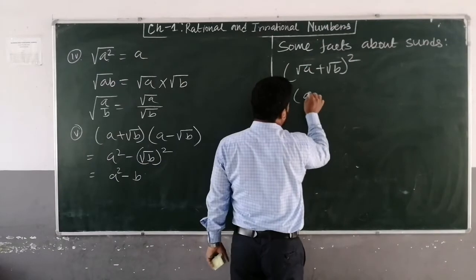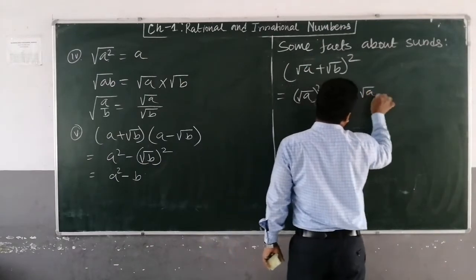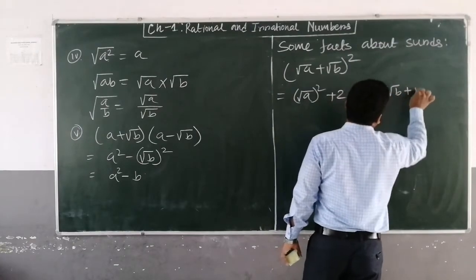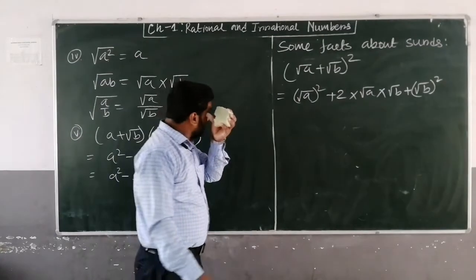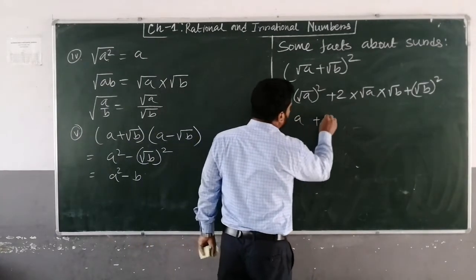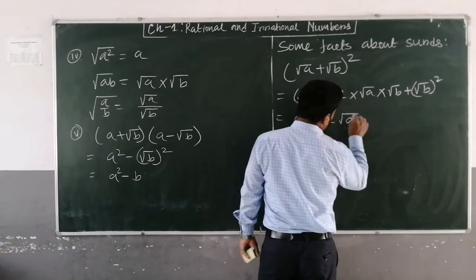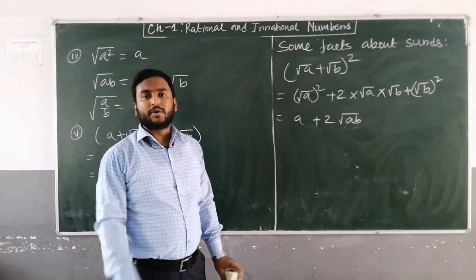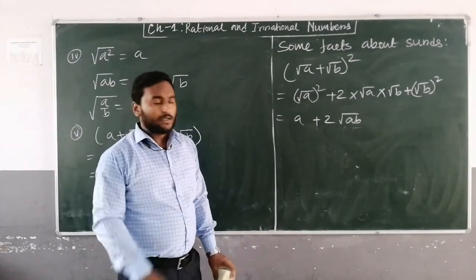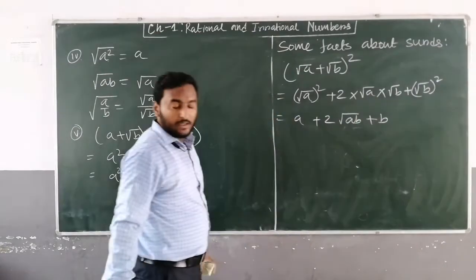So a square plus 2 into under root a into under root b plus under root b square. So this is equal to a plus 2 under root a under root b, means you can write together, that is under root ab, because I told you that root is distributive under multiplication. So plus b, so you can write like this.